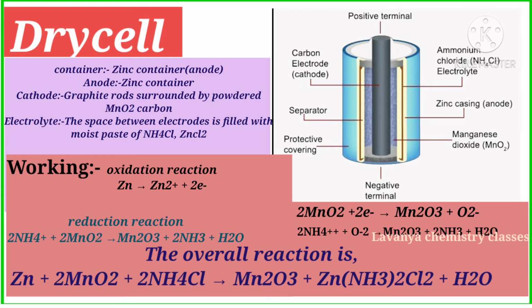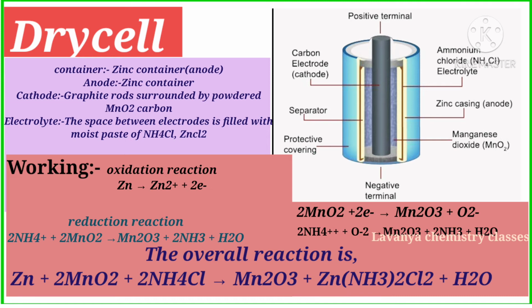In working, at the anode oxidation takes place and at the cathode reduction takes place. At the anode, the oxidation reaction is solid zinc changing to zinc ions, so it loses 2 electrons and produces Zn2+. At the cathode, reduction takes place.